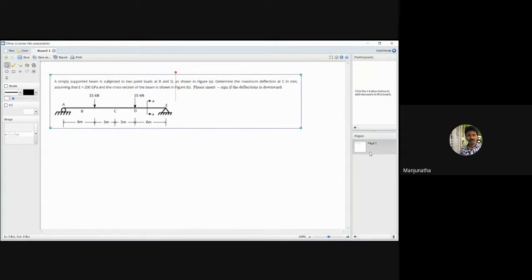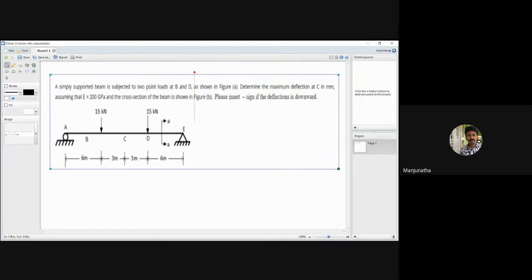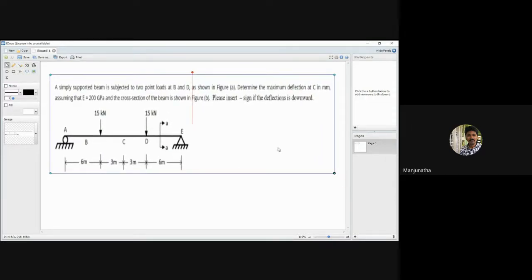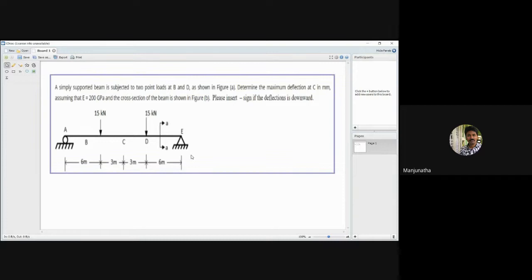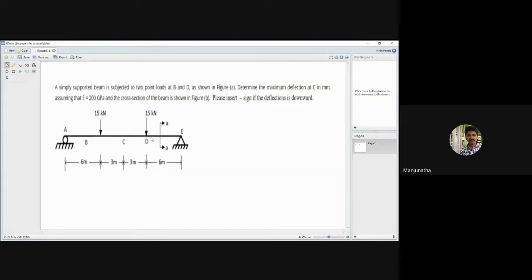Dear students, can you notice the problem here, the problem definition? Yes, sir. Okay. So you just copy the diagram here, and from the diagram you can notice that this is a simply supported beam, which is subjected to point load acting on it, and this point load is acting at two points. That means over the beam at two different points, at two different distances.